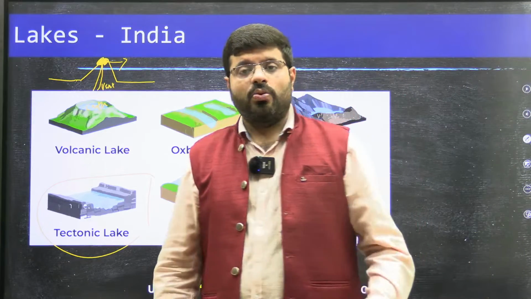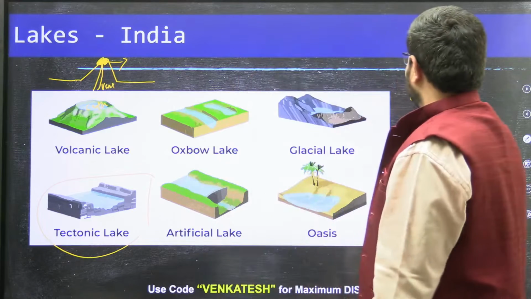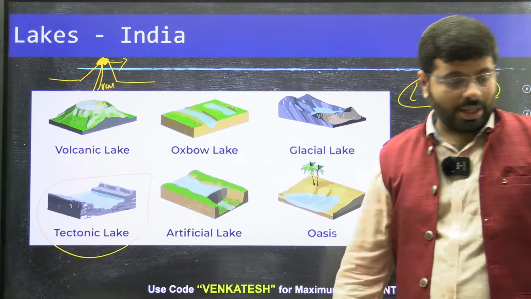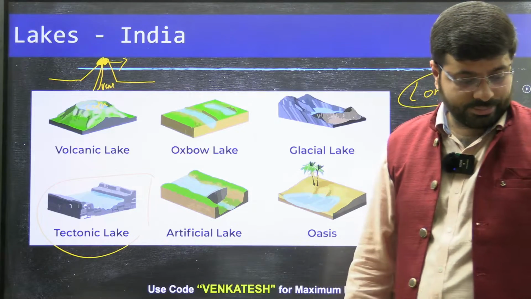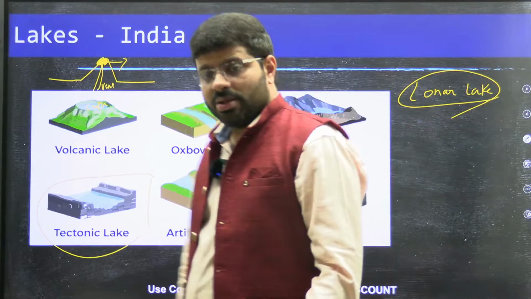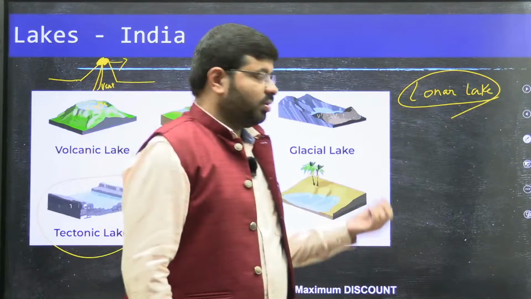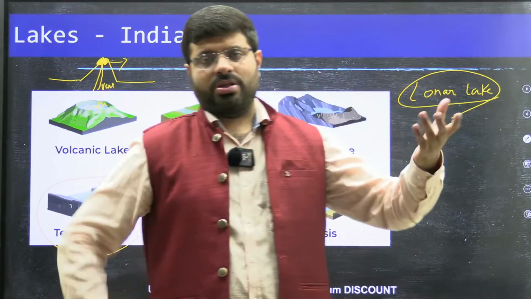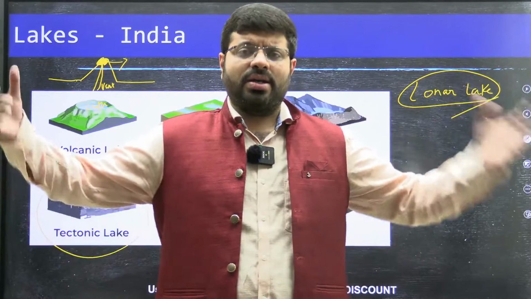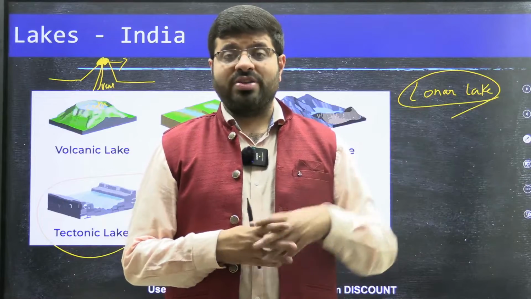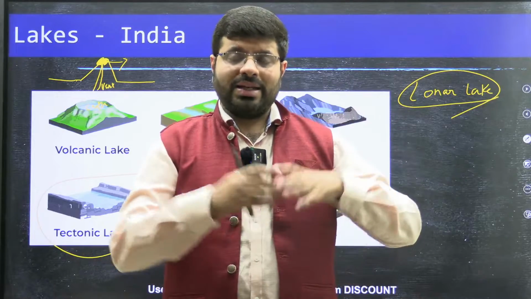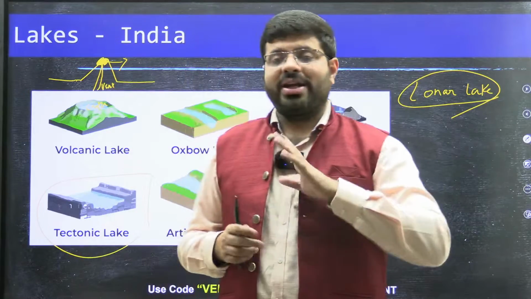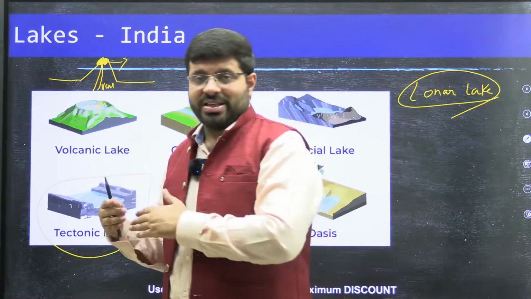Then we also have a very famous lake in Maharashtra called Lonar Lake. Now, what is Lonar Lake? It's a crater lake, a meteoritic lake. There was a huge depression created by a big meteor which hit the Earth's surface. The diameter of that area happens to be around 1.8 kilometers from this side to the other side.